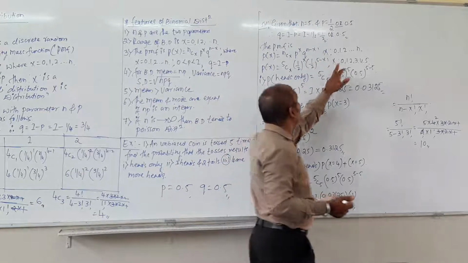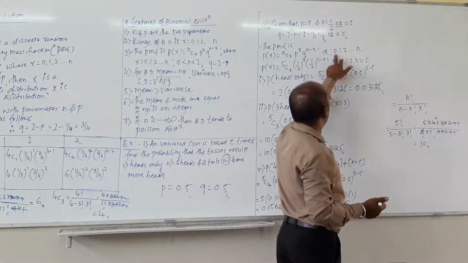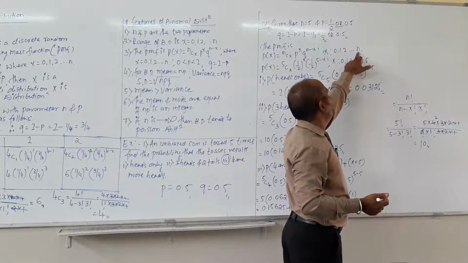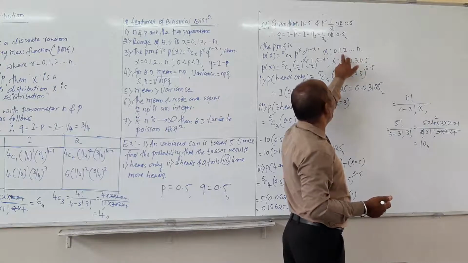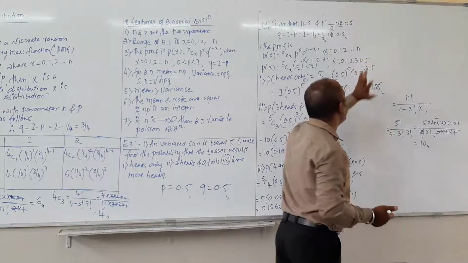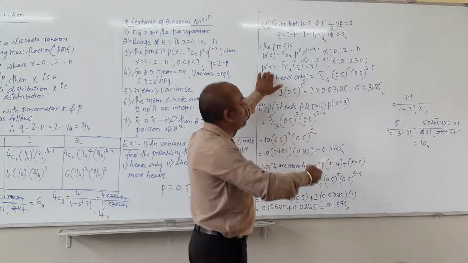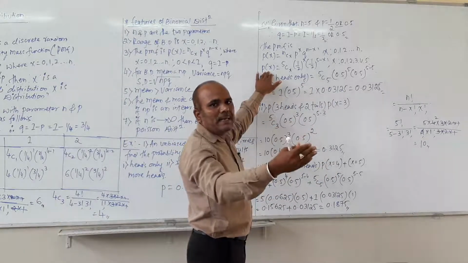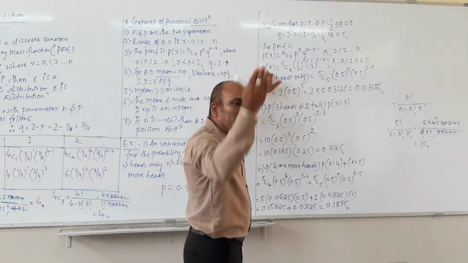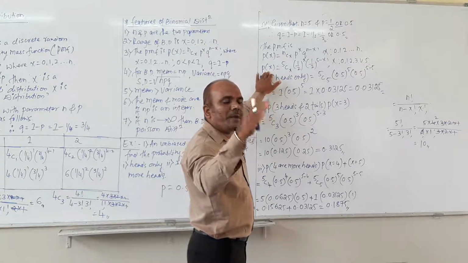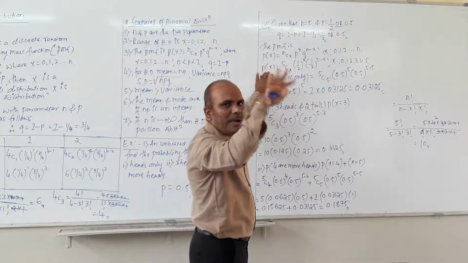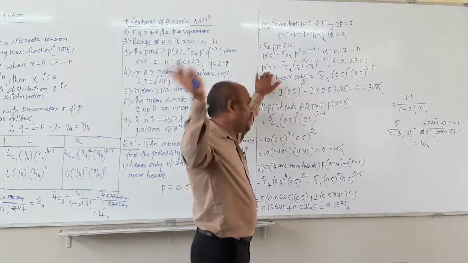Then write, the value of x depends on the limit of small n, so x is 0, 1, 2 up to small n. Then we have to put the value of small n, P and Q. Later on, the value of x will be inserted in that formula and calculations will be continued.